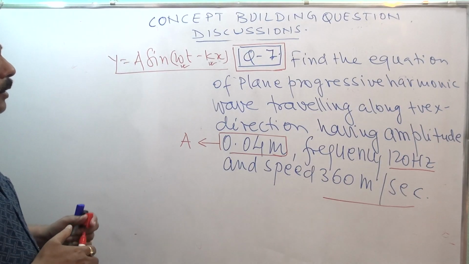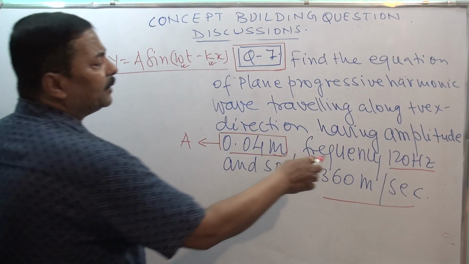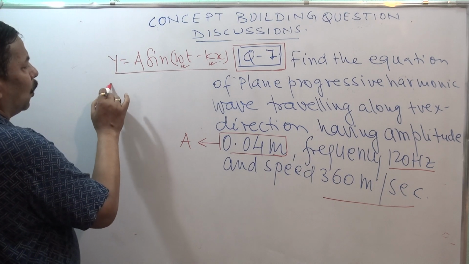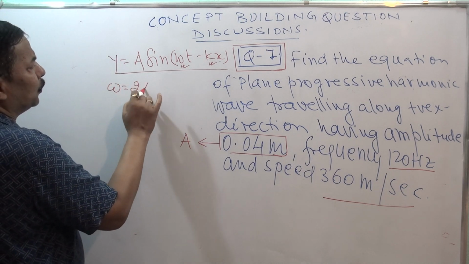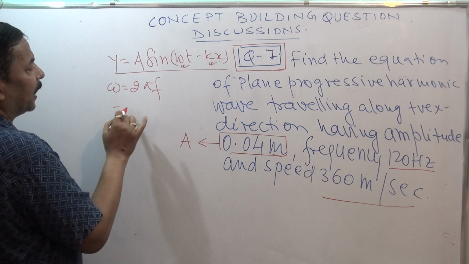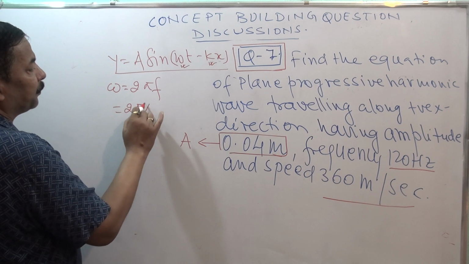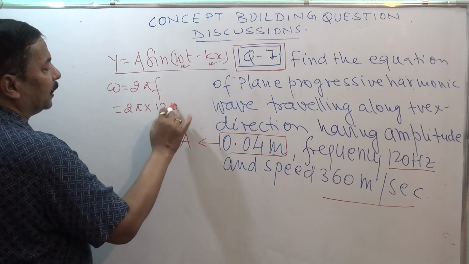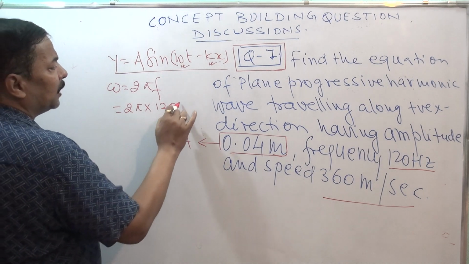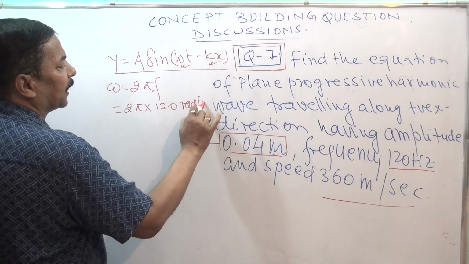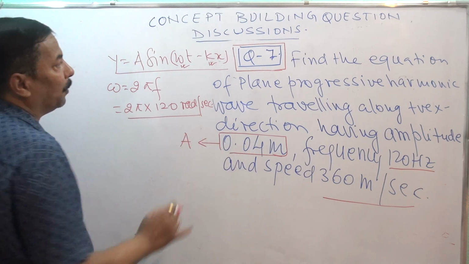In order to find omega, frequency is given. So omega is equal to 2 pi f, so we get 2 pi into 120 radian per second. We are able to get omega.